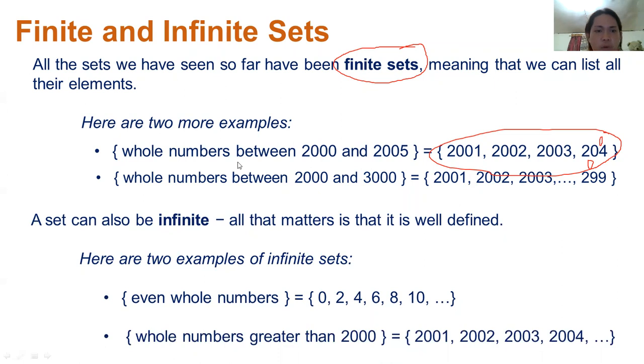So next example, whole numbers greater than 2000: 2001, so on and so forth. Can you give me how many numbers are there? Oh, it's so difficult to determine because it's uncountable. So the last two examples that I gave are examples of infinite sets, meaning they are not countable, but they are well defined.